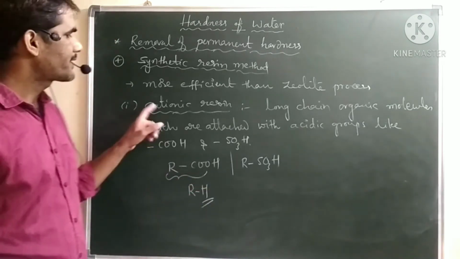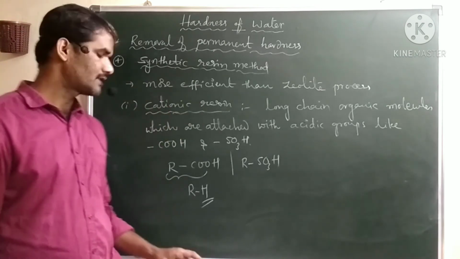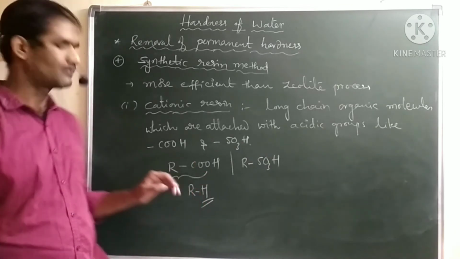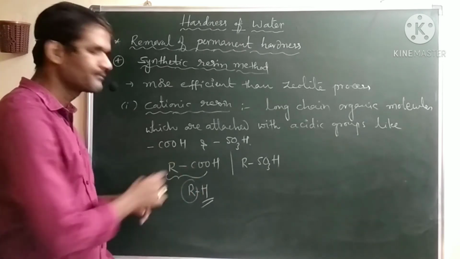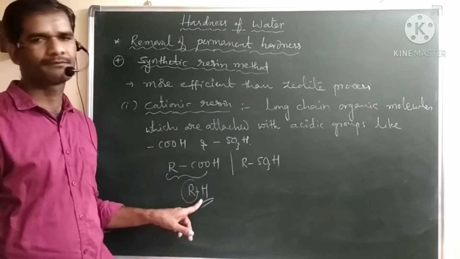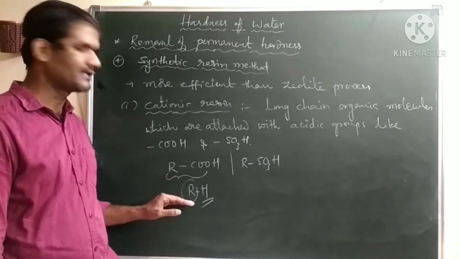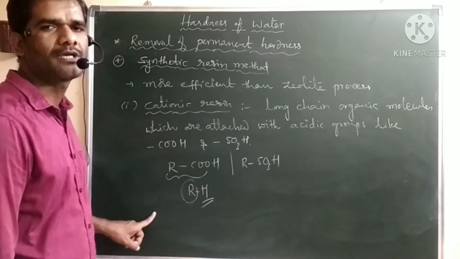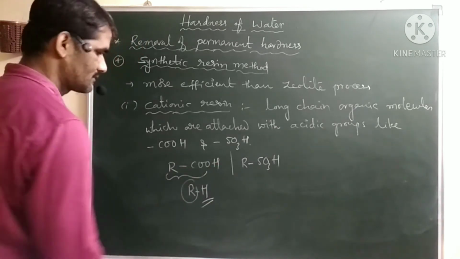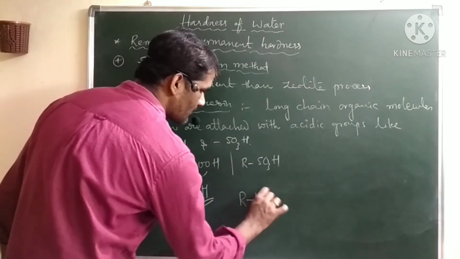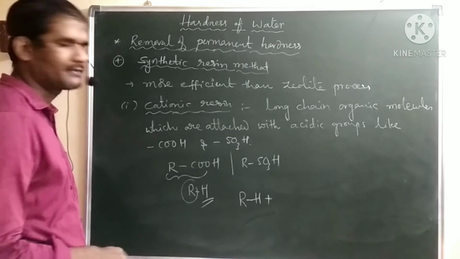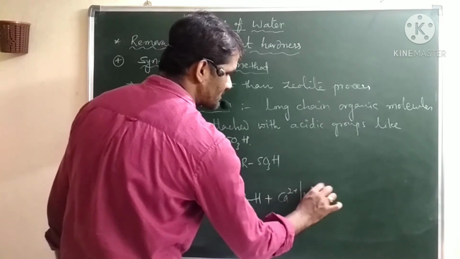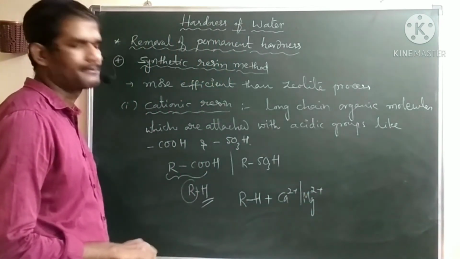So here the cationic resin means the cations are generally replaced with H plus ions. Here H plus ions are replaced by the cations. So the overall chemical formula we are writing as R. Whatever the cation part is replacing, that we are leaving as it is. So we can write in a simple way RH. So what happens here? This H plus ion is replaced by cations. If we take RH, what cations will be present generally? Again calcium and magnesium. This calcium 2 plus or magnesium 2 plus ions replaces the H plus.